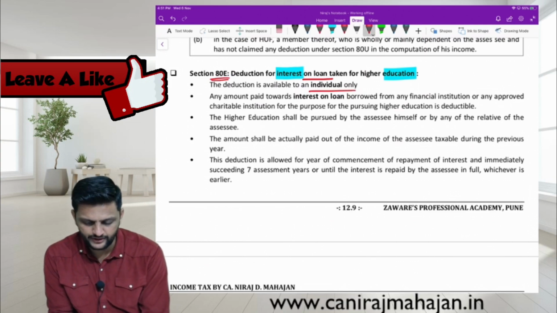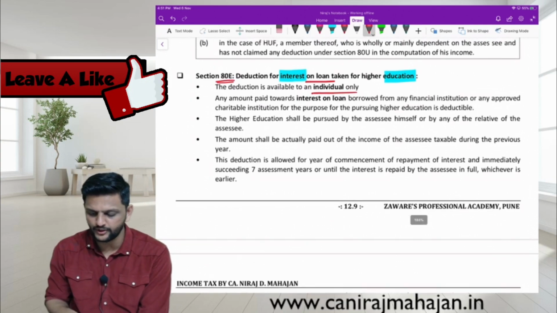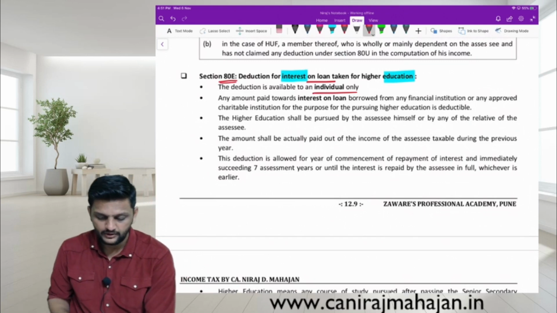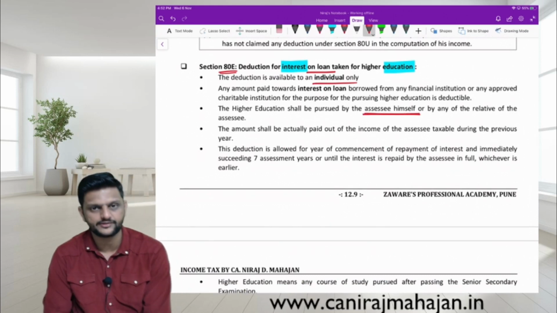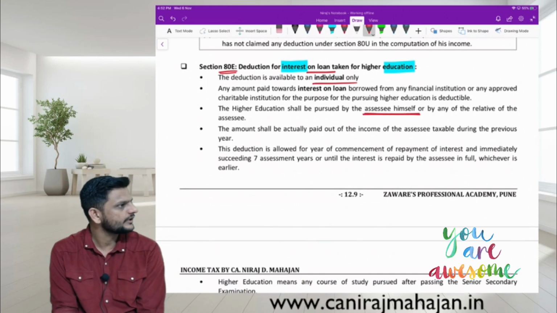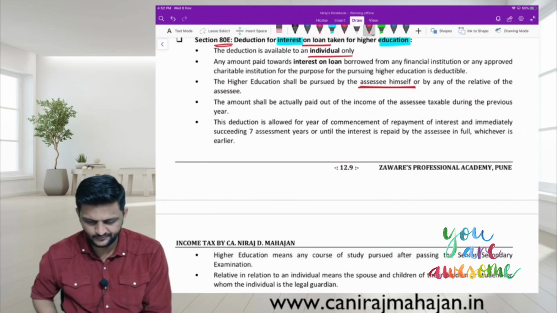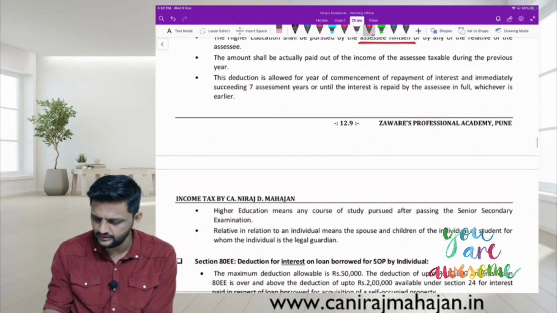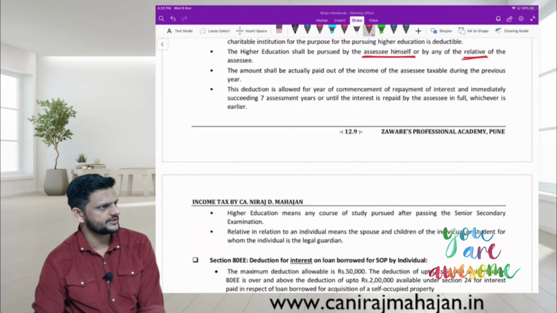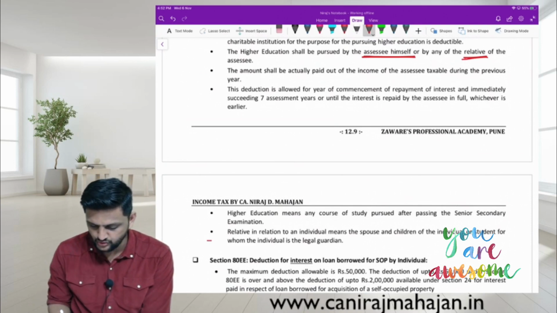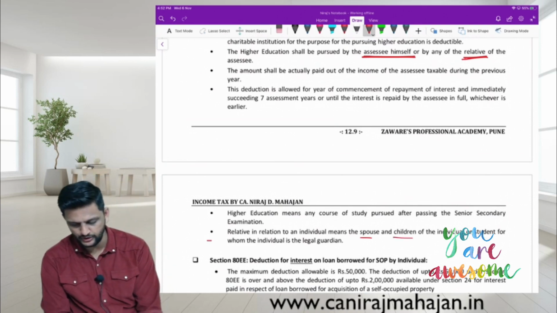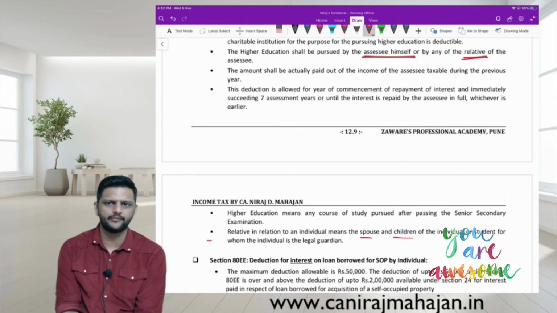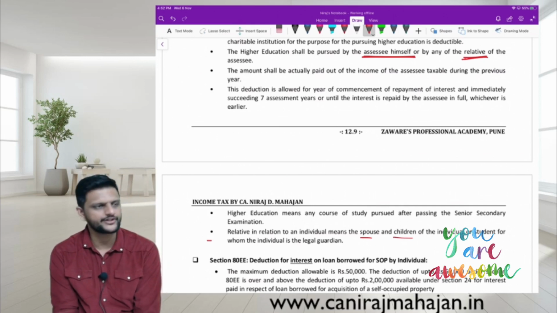The amount paid towards interest on a loan borrowed from any financial institution or approved charitable institution for the purpose of pursuing higher education is deductible. The higher education shall be pursued by the assessee himself. Underline this. Allowed for self also. Or by any relative of the assessee. Who is a relative? Spouse and children of the individual, or a student for whom the individual is the legal guardian. That means again immediate family only. Not a very big definition.